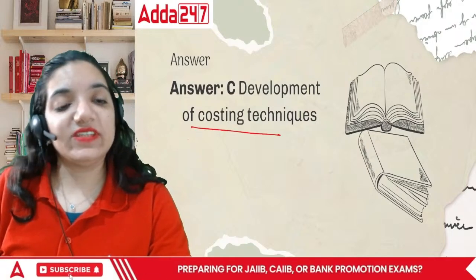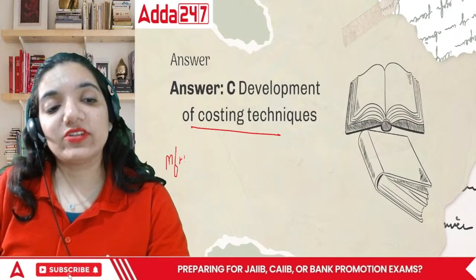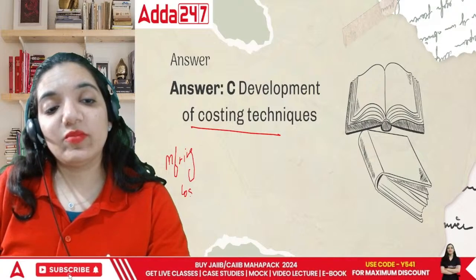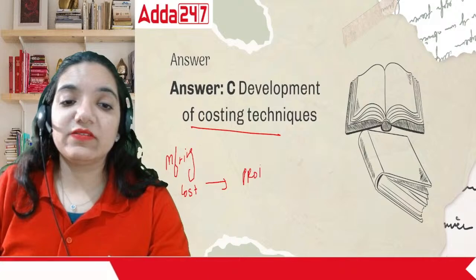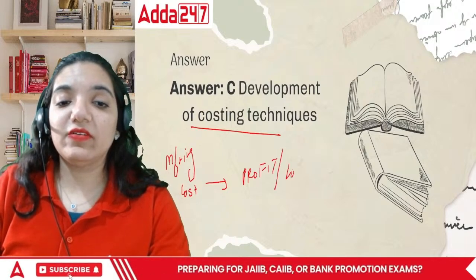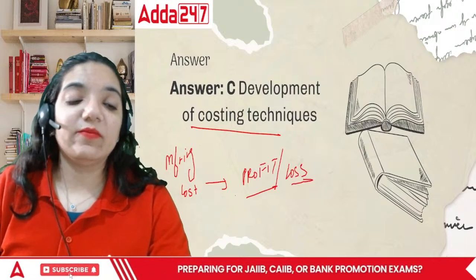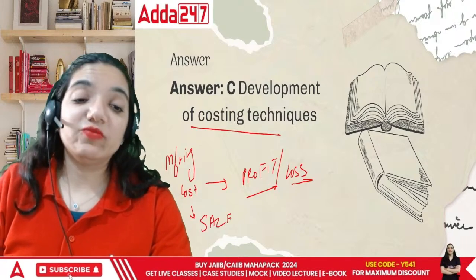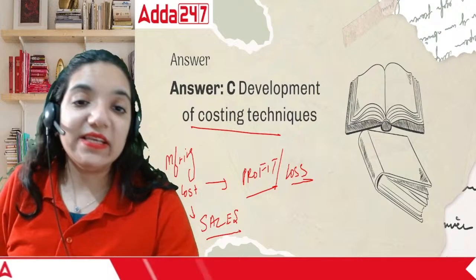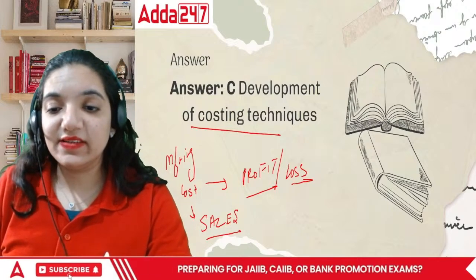Costing technique, since you know what your manufacturing cost is, based upon your manufacturing cost, you will find out your profit or you will find out your loss. Because on the basis of cost, you will make sales, and once you know how to make the sales, then things will become easier for you. Right?